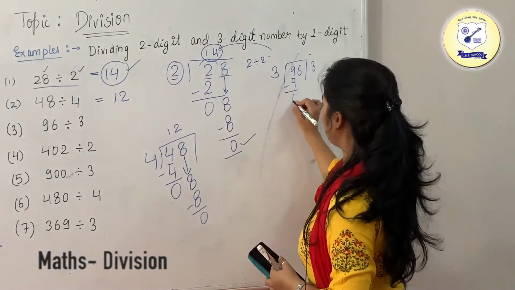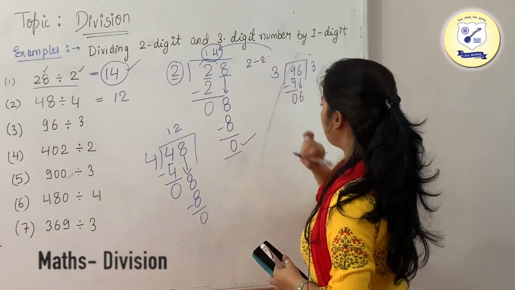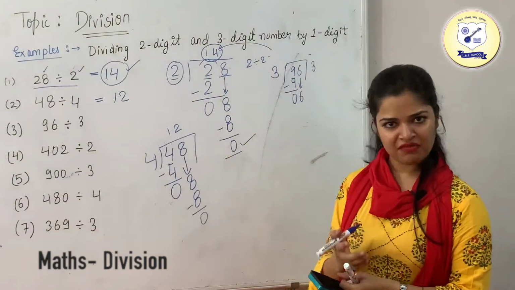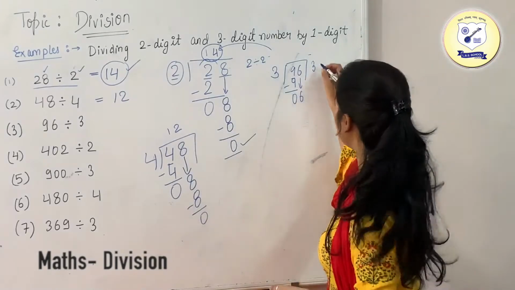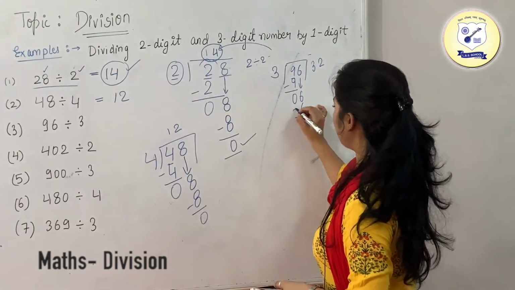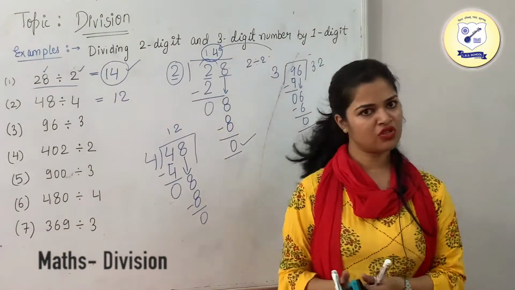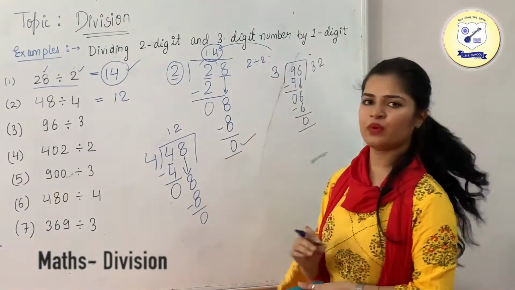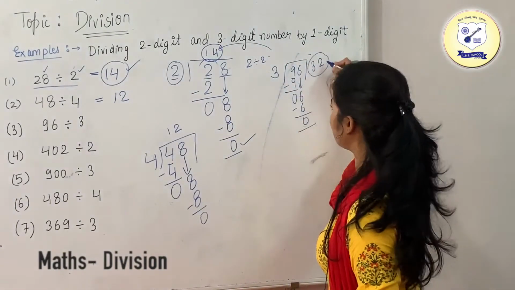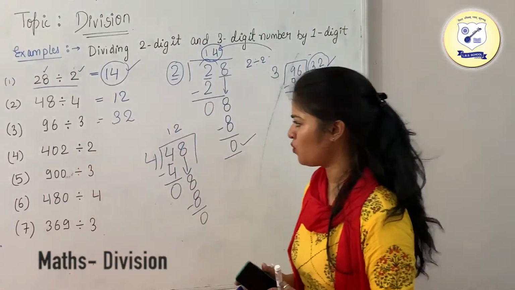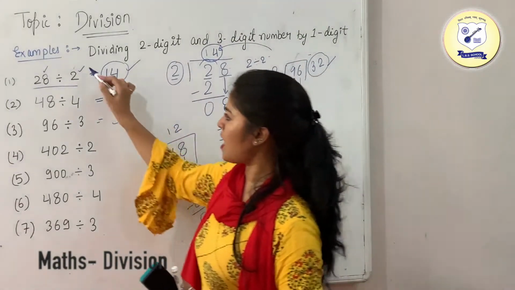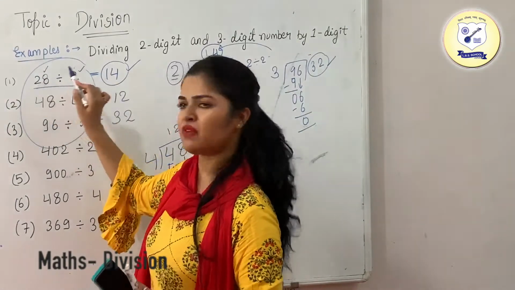So this is going to be your 0. Now just take the second number down, which is 6. And we know that 6 comes in the table of 3 two times. So this is going to be your 2, write down the 6 and subtract these numbers. So this is going to be 0. Now since we are done with both the digits, this is going to be your answer, which is the quotient, 32. So these are the divisions of a 2-digit number with a 1-digit number.